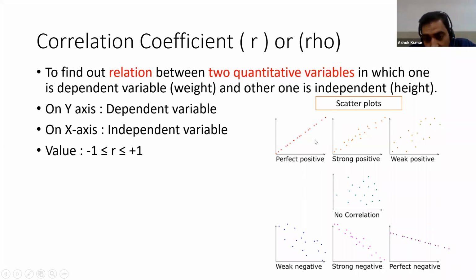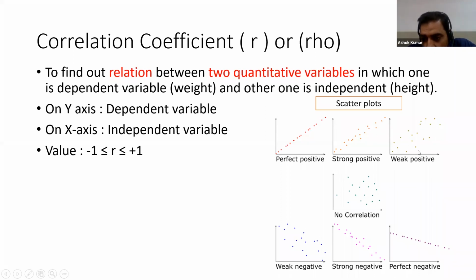You can see there is a relationship. It's called perfect positive: one thing increasing, the second thing increasing. So this is a perfect relation, you can say a single line. Now this is a strong positive correlation, but not a perfect correlation. And this is a weak positive correlation.